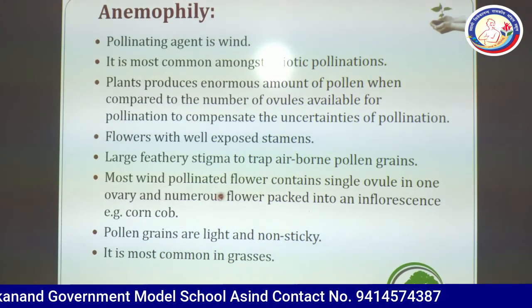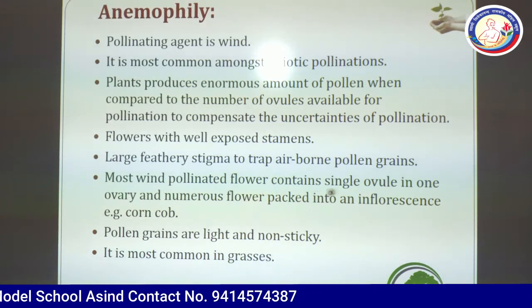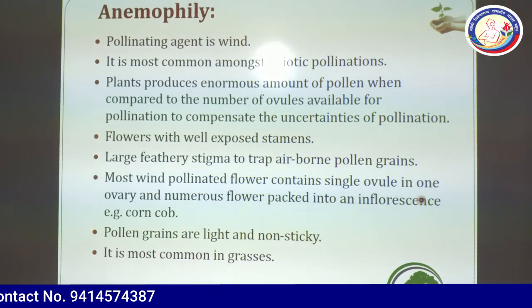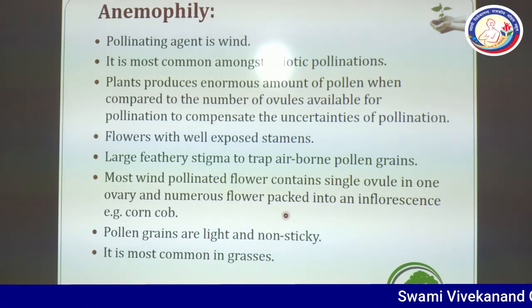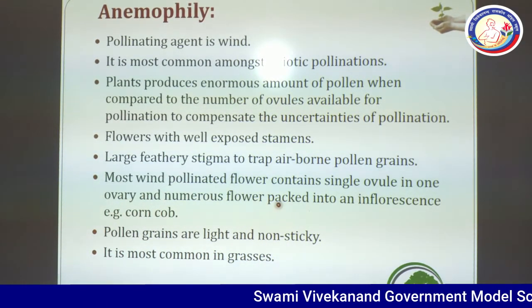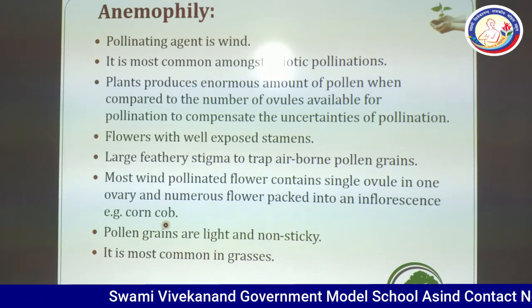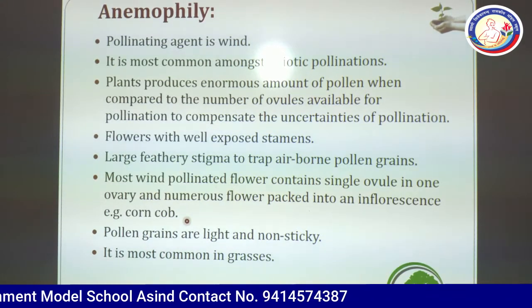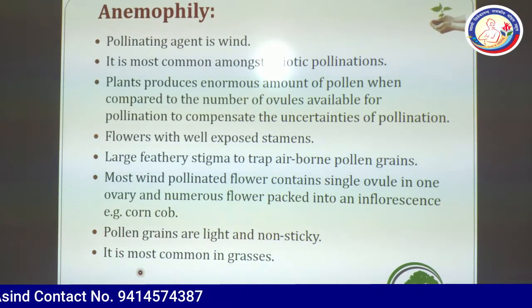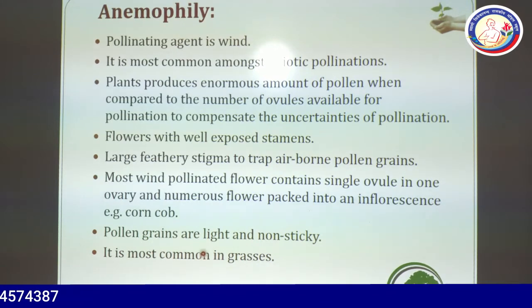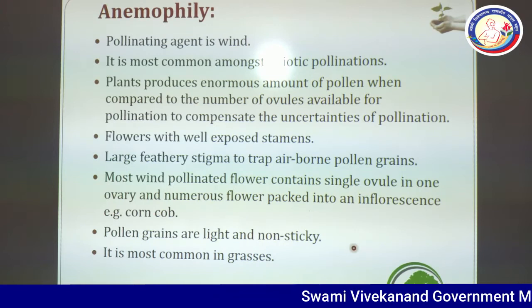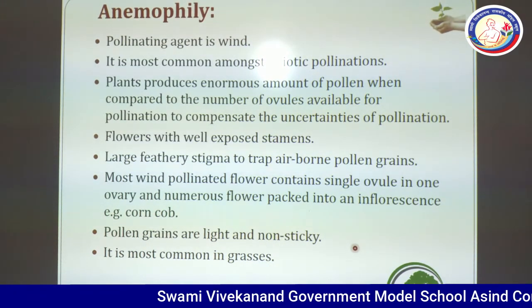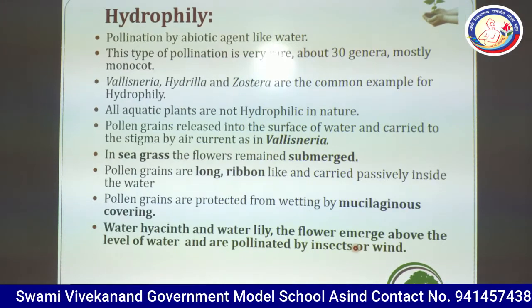Most wind-pollinated flowers contain a single ovule in one ovary, and numerous flowers are packed into an inflorescence. Example, corn cob. It is also known as makka ka bhutta. Pollen grains are light and non-sticky, and this is found in most of the grasses.